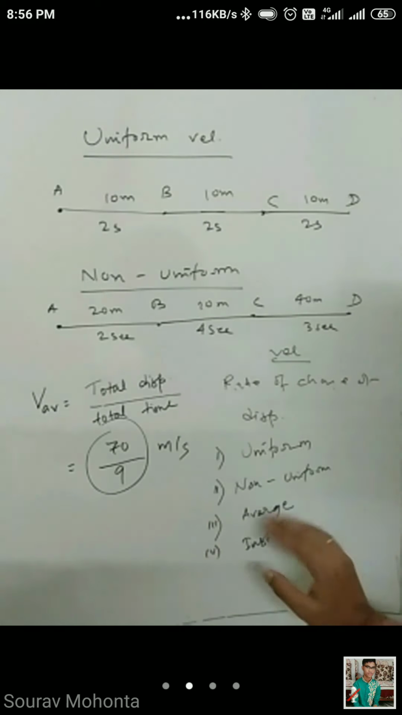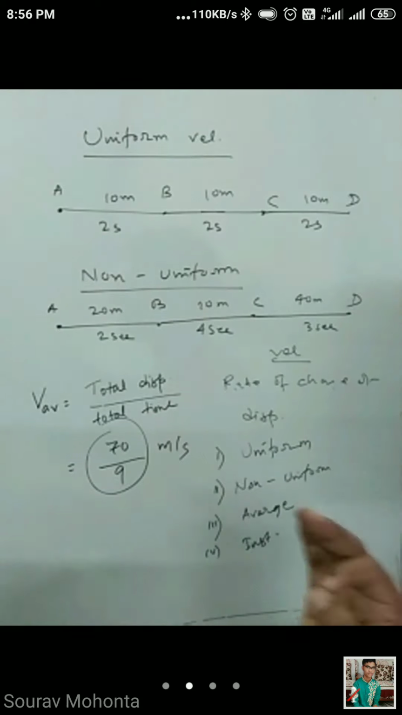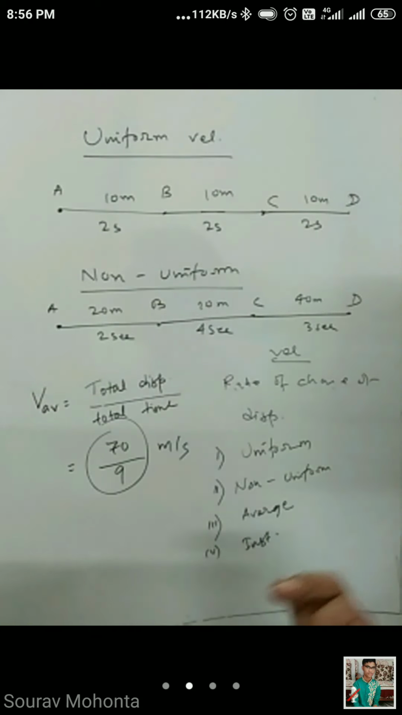So now next one is the instantaneous velocity. Instantaneous velocity means the velocity of a body at any instant of time. Okay, that means velocity at a moment, you can say. Velocity of a body at any moment is called the instantaneous velocity. So এই চারটে হচ্ছে, these are the basic 4 types of velocity. ঠিক আছে? Uniform, non-uniform, average আর instantaneous. Okay.